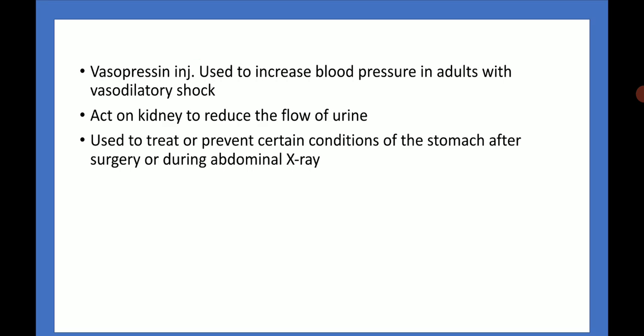Another use of vasopressin is the vasopressin injection used to increase blood pressure in adults with vasodilatory shock, and it acts on the kidney to reduce the flow of urine. It is used to treat or prevent certain conditions of the stomach after surgery or during the abdominal x-ray.